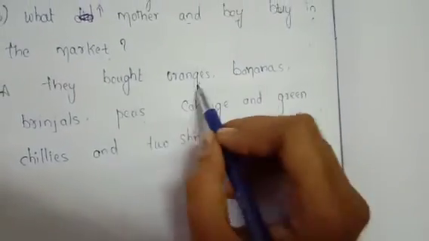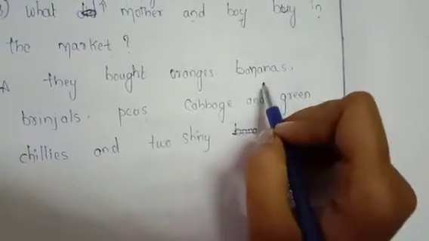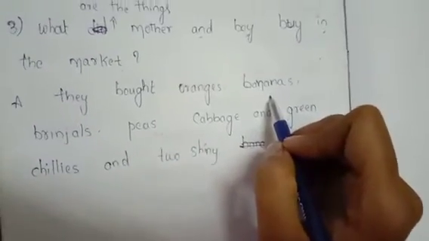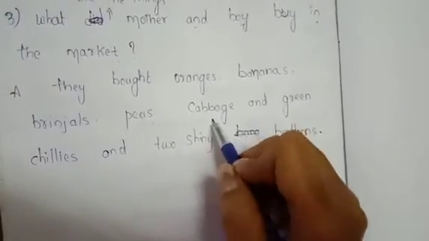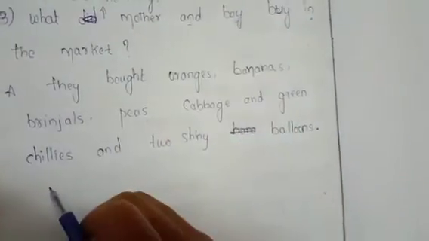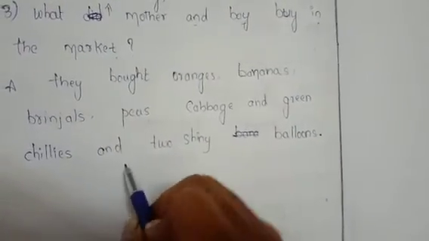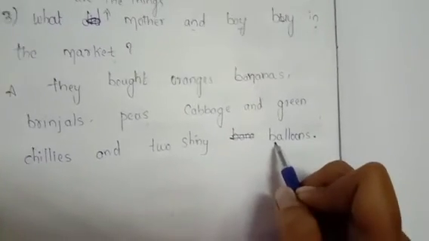They bought oranges and bananas. Oranges and bananas are fruits, right? Brinjals, peas, cabbage and green chilies. These four are the vegetables. And the boy also bought 2 shiny balloons.